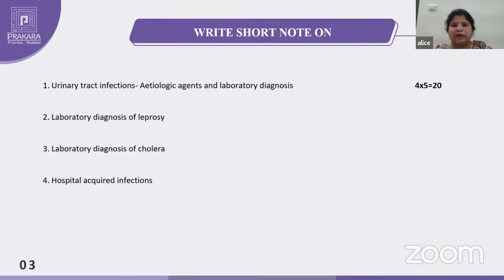For 5 marks, if you write the 2 papers, you will get the mark. It won't depend on the pages. It depends on the content. So if you write the relevant points, the important points, that will be enough for writing.